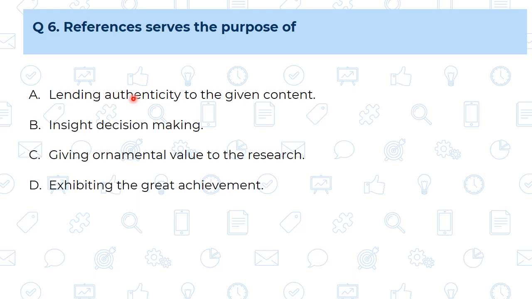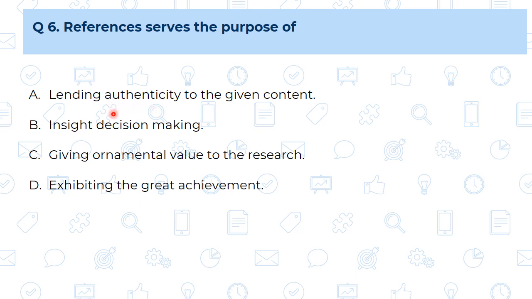Question number 6. References serve the purpose of. What is the meaning of references? When the researcher gives the references, he is giving credit to the original author, and from that we improve the authenticity of our research work, meaning whatever information we are writing is completely authentic, and ultimately it improves the quality of the research.